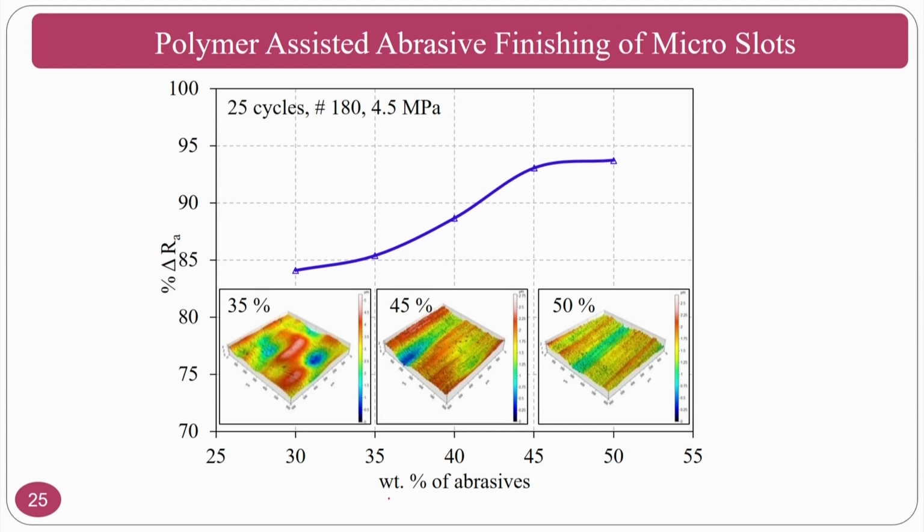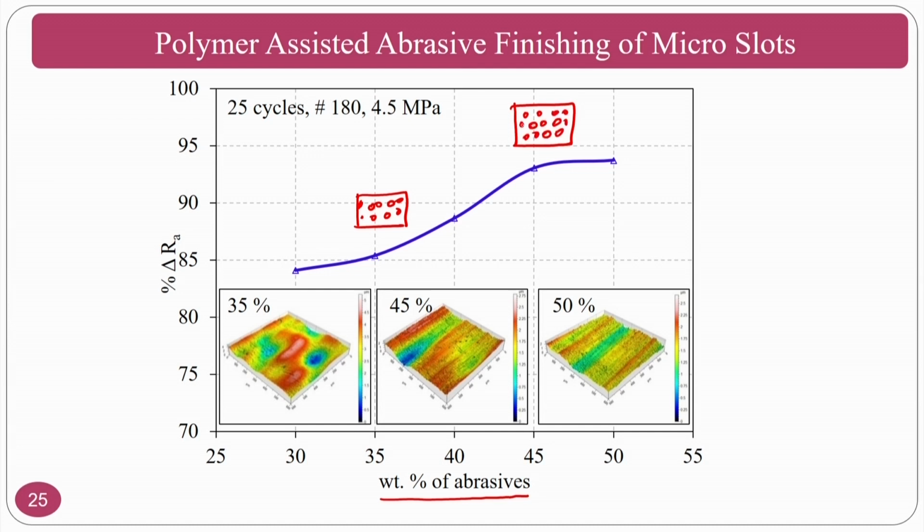And you can see the percentage weight of the abrasive particles. As the percentage weight of abrasive particles increases, your change in roughness also increases. That means your surface roughness is getting better and better. What is happening here? If your percentage is, assume, 35, for a unit area you will have this many particles. If you have 45, the number of abrasive particles per unit area will increase.